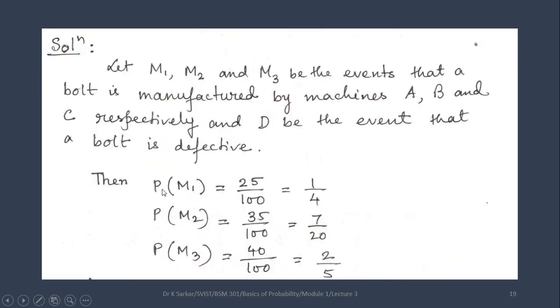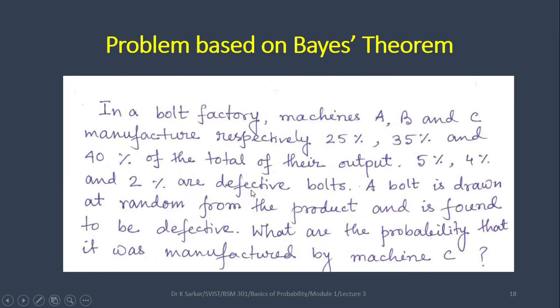So probability of M1, that is the event from machine A, is 25%.